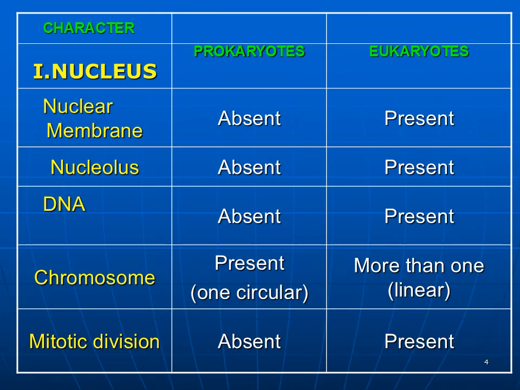Now come to the differences between the prokaryotes and eukaryotes related to nucleus. The nuclear membrane and nucleolus are absent in prokaryotes, whereas nuclear membrane and nucleolus are present in eukaryotes. Related to DNA also, the membrane-bound DNA arrangement is absent in prokaryotes and present in eukaryotes. One circular chromosome is present in prokaryotes, whereas in eukaryotes you will see more than one chromosome, in linear pattern. Mitotic division is absent in prokaryotes and present in eukaryotes.